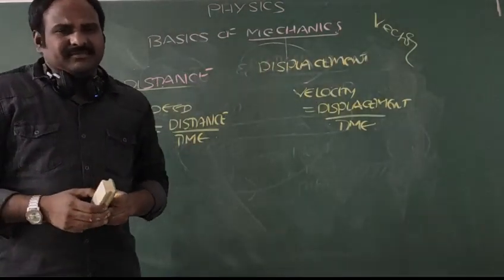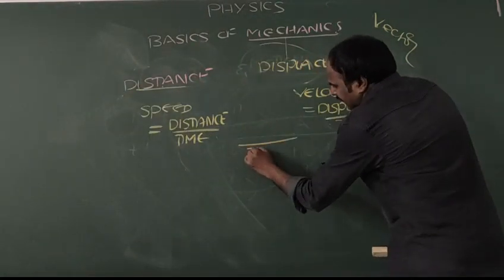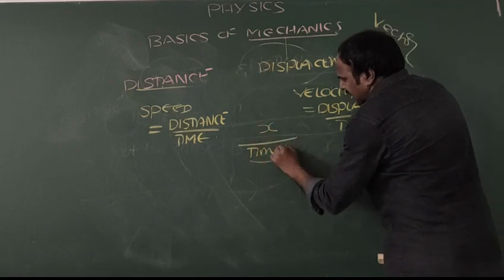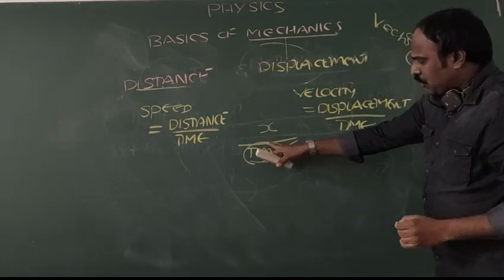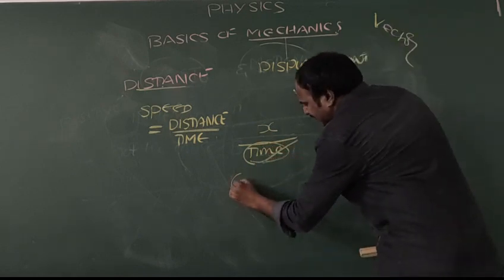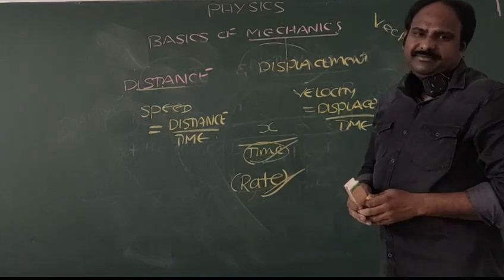In physics, whenever we write time in the denominator, you should call it a rate.